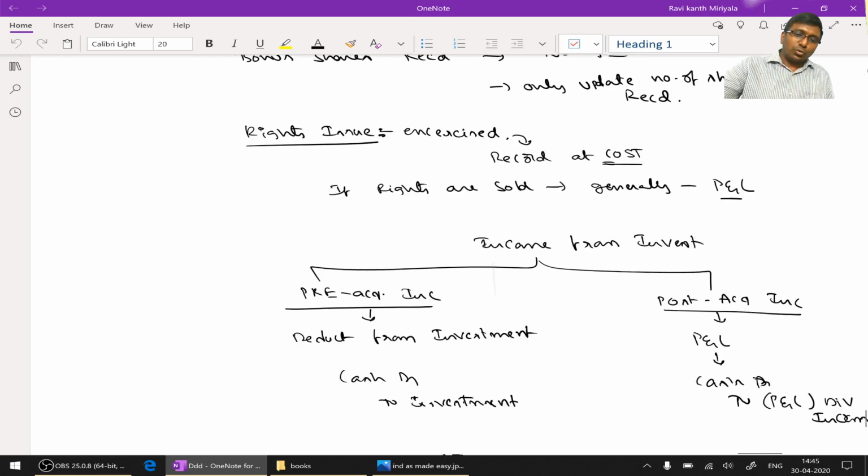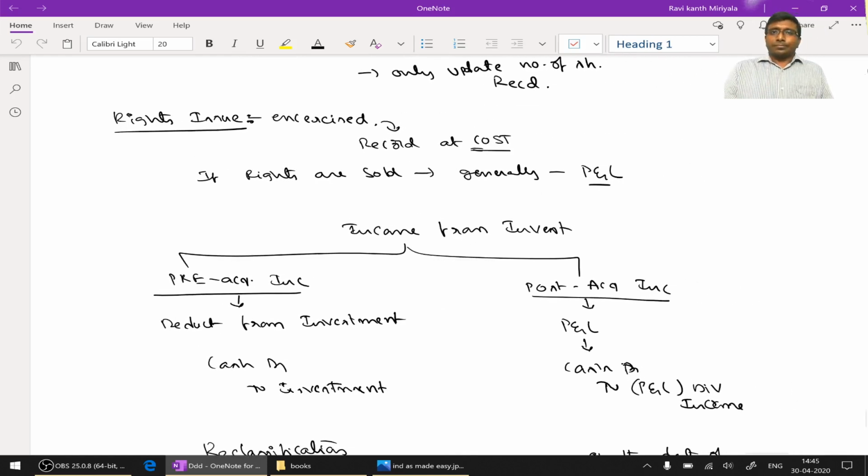Okay. Rights issue. When it comes to rights issue, a right is an option. It can be exercised by the existing shareholder. If he exercises, that means he has to pay that money to the company and get the shares from the respective company. Whatever you have paid, that is your cost. Correct? That's it. That is what rights is.